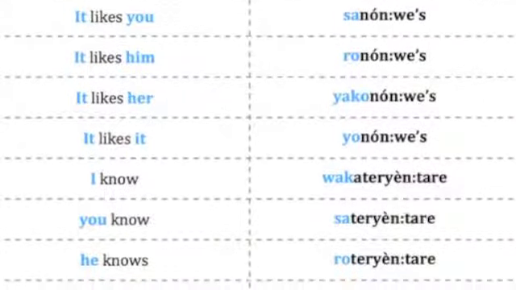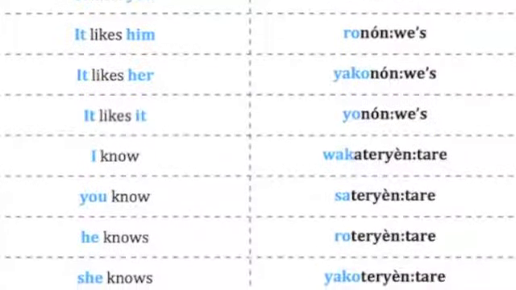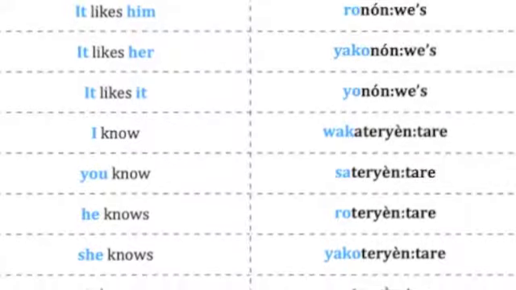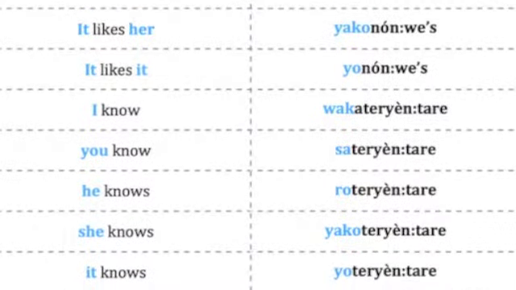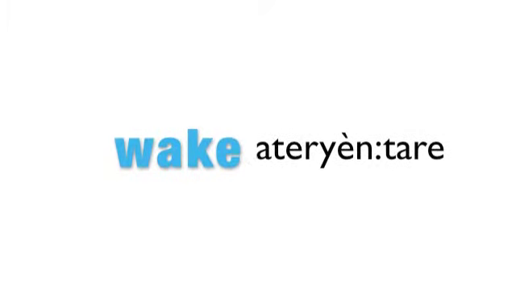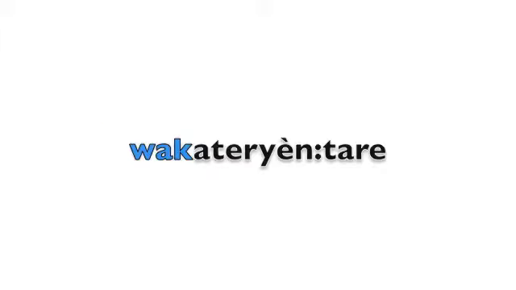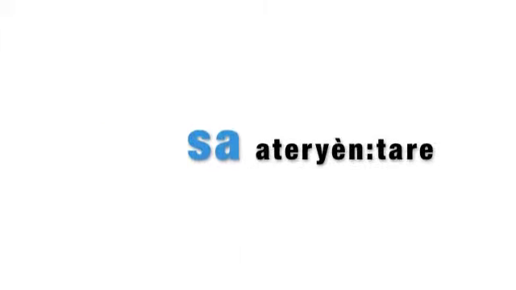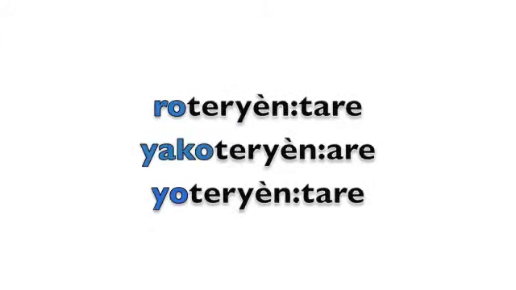Just know that a little battle goes on with the ending vowel of a prefix and the beginning vowel of a verb root. You can see that the A here won over the E in wage, and that the 2 A's canceled each other out and had a tie in sa, and that the O in all these prefixes beat out the letter A in the root. Don't worry too much about that information, just tuck it away for now.